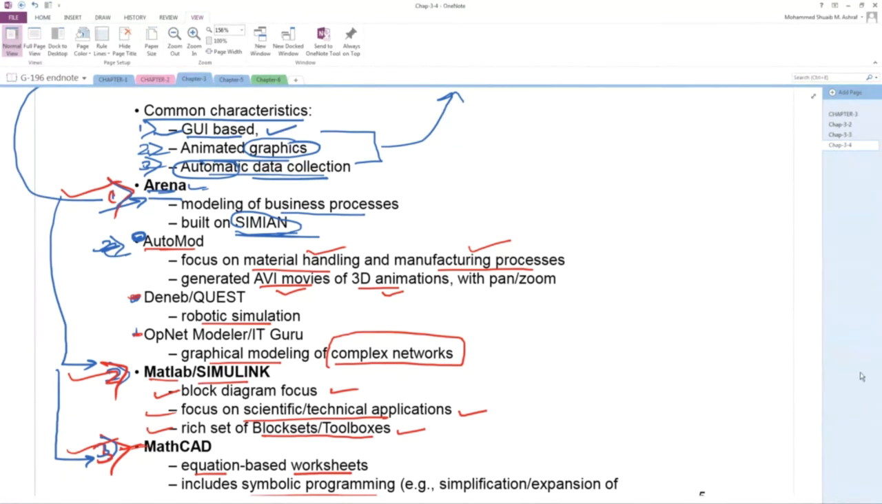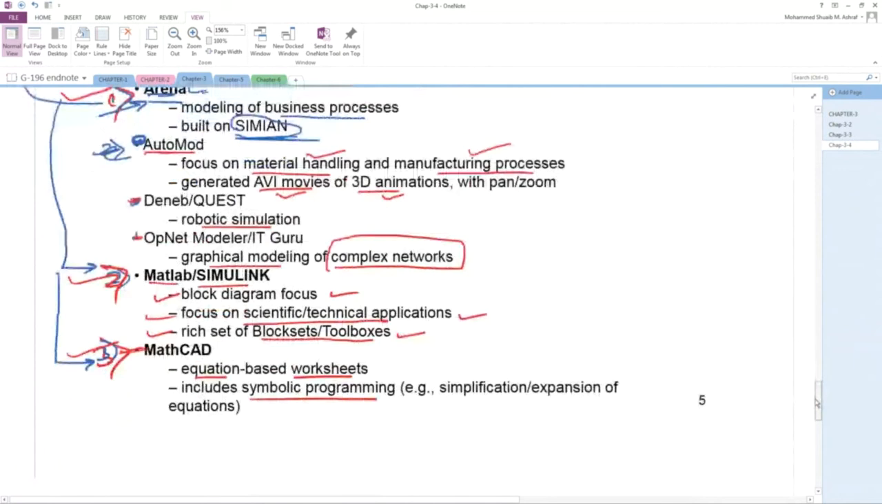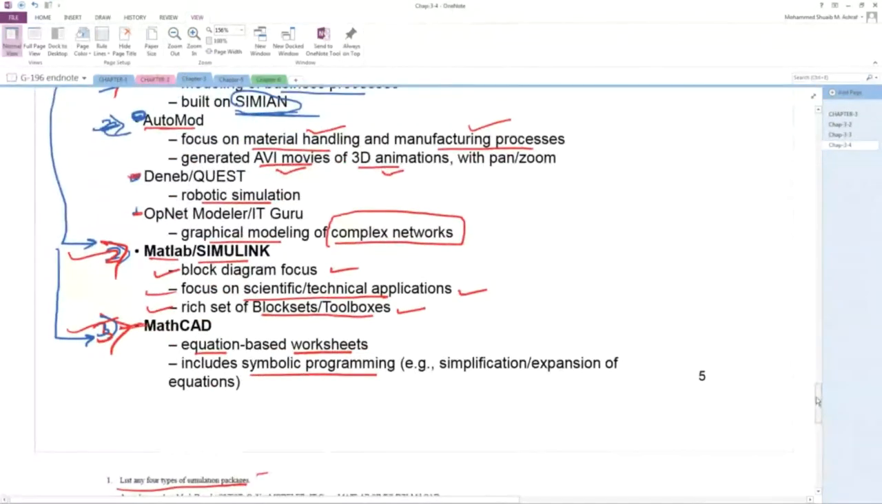Okay. So any question up to here? Any question up to here? All students understand? Okay. Because this is theory, you have to remember this.